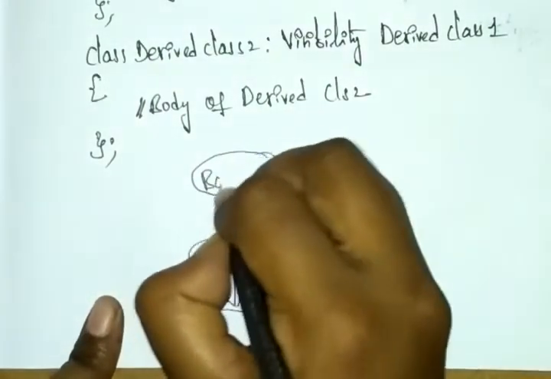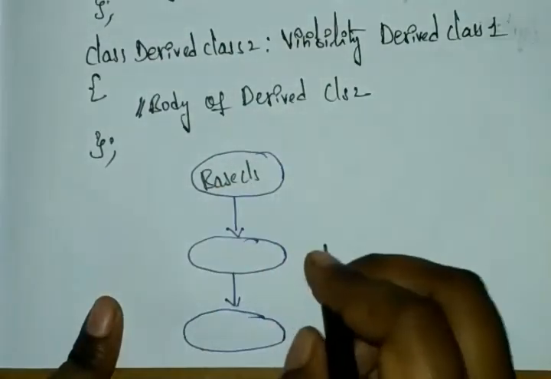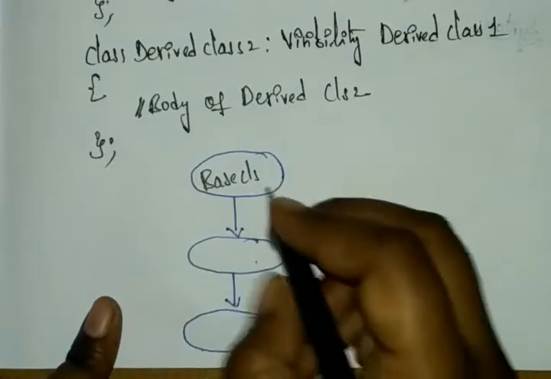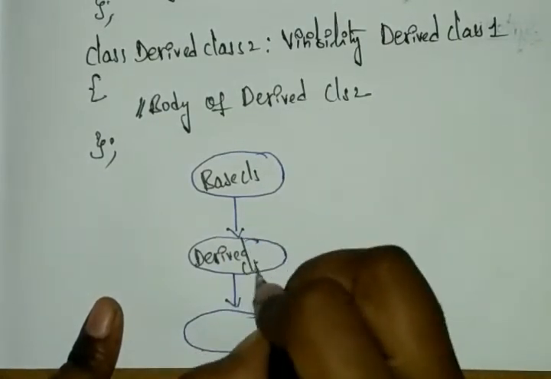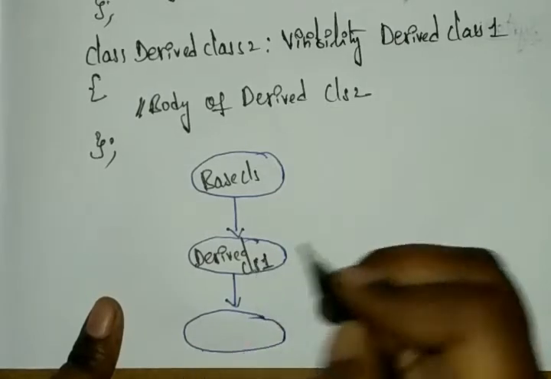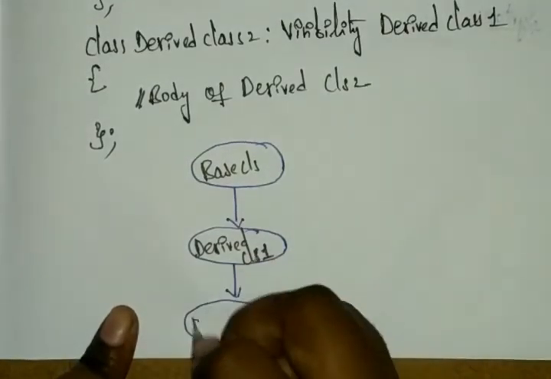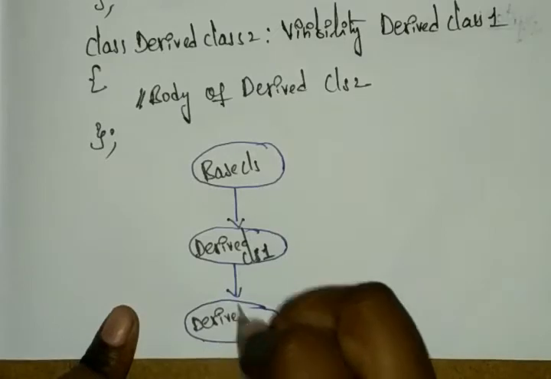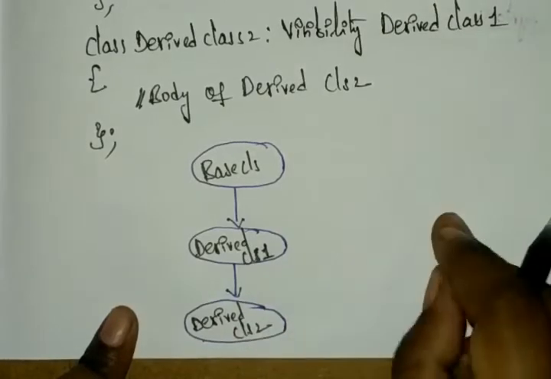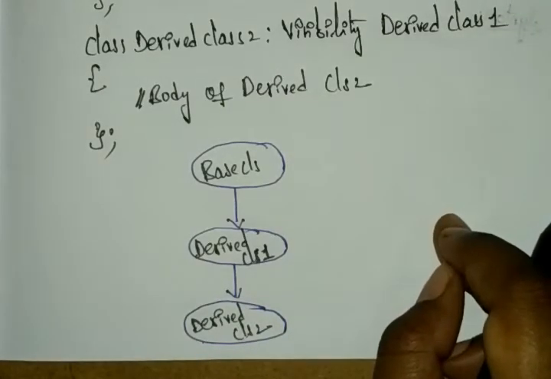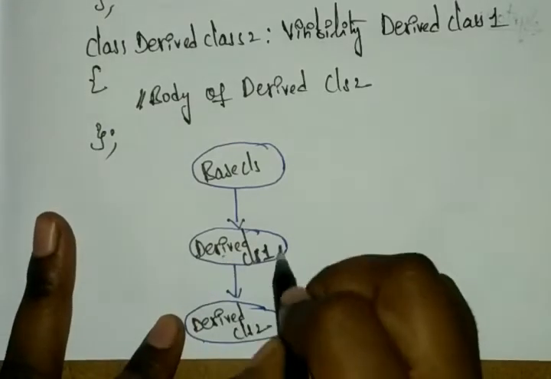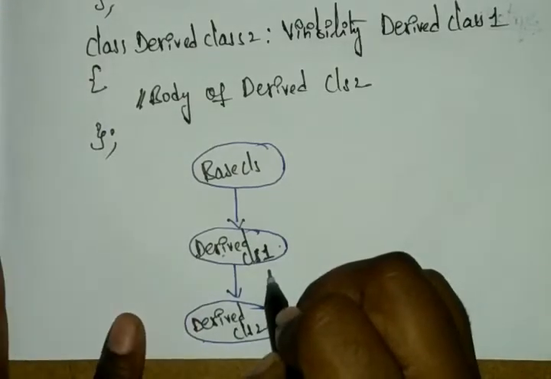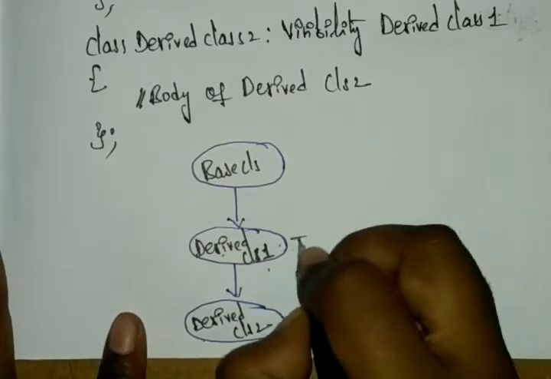From the base class we have derived class 1, and next we have derived class 2. For example, derived class 1 is the intermediate base class.